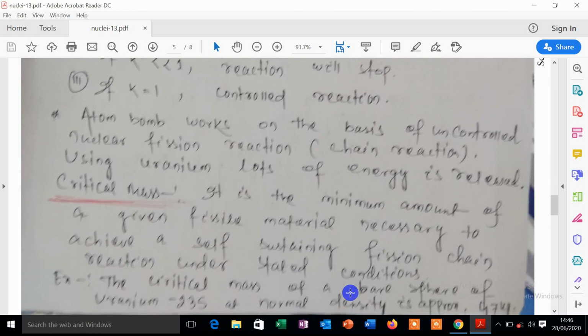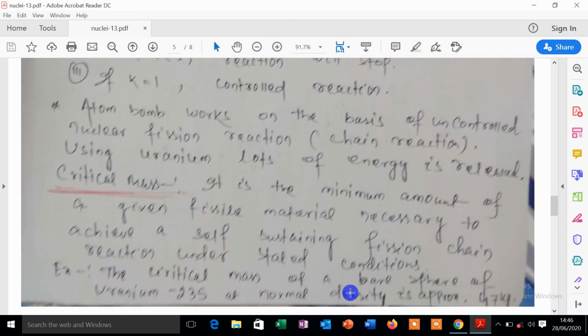That means to produce a chain reaction we need uranium nuclei, but a fixed mass is needed. Before that fixed mass, the chain reaction is not possible. So the minimum mass required to maintain the chain reaction is known as the critical mass.